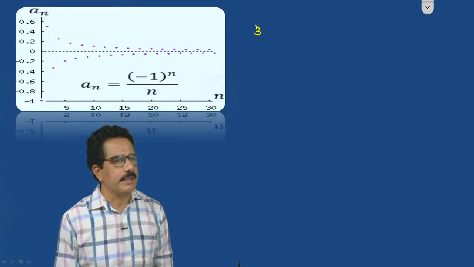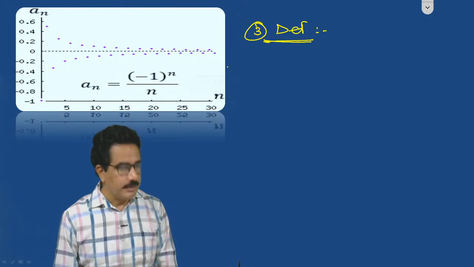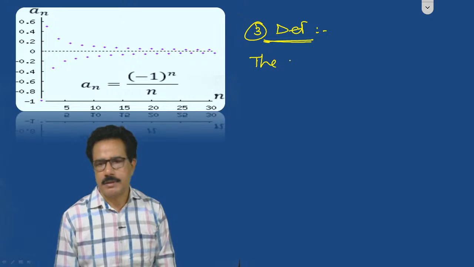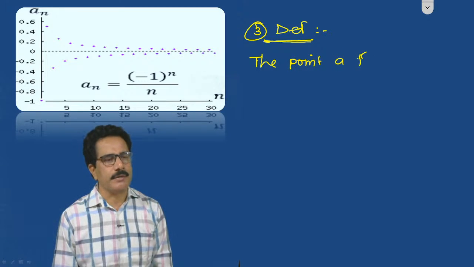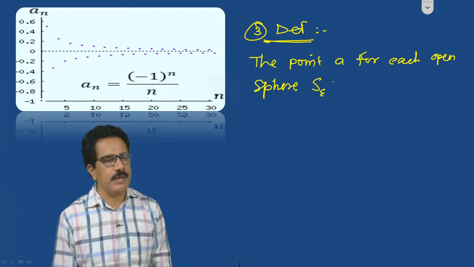Here, the point a, for each open sphere S epsilon of a.